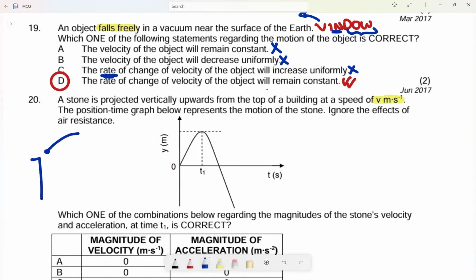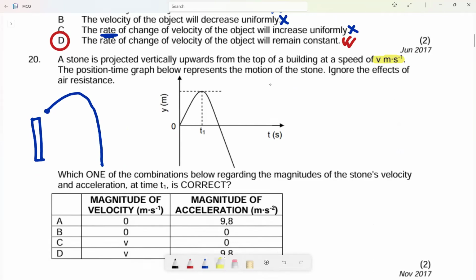Here is our ball projected upwards from the top of the building at a speed of v meters per second. Then the position-time graph below represents the motion of the stone, which I've already drawn. Now the question is, which one of the following combinations regarding the magnitude of the stone's velocity and acceleration at time t1 is correct?